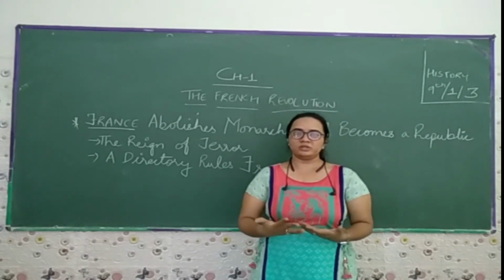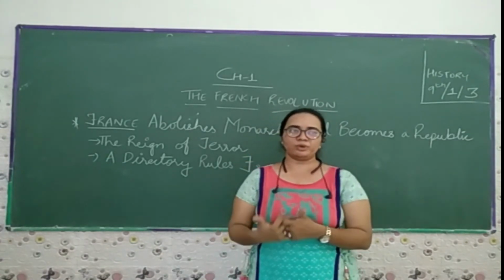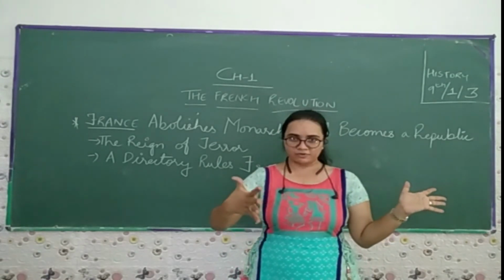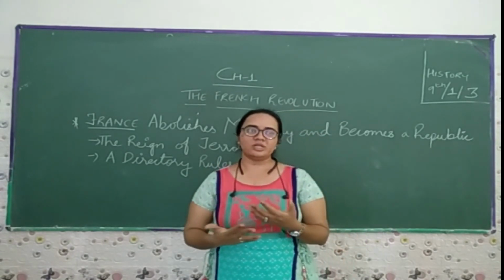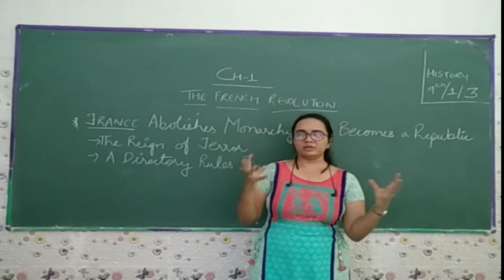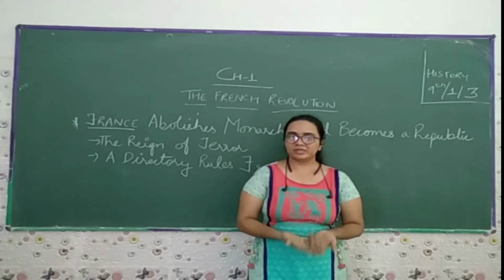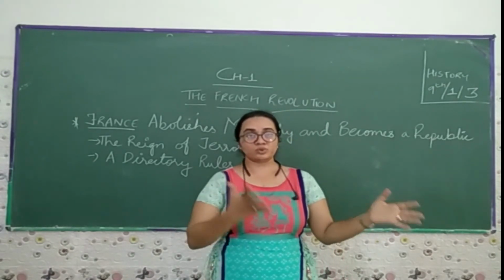If you go further, they talk about equality, whether you belong to the first estate, the second estate, or the third estate. Now there is not any kind of estate, but you are treated as equal. Then we go further, and we talk about people being equal before the law. Earlier France was a monarchy, now it is a republic country. Then they used to ask you to find some countries which are republics.